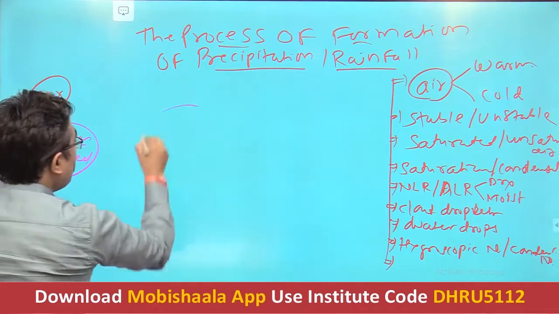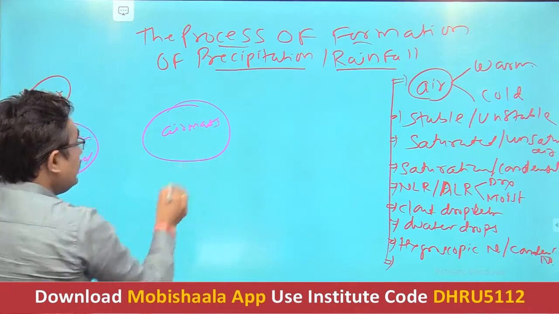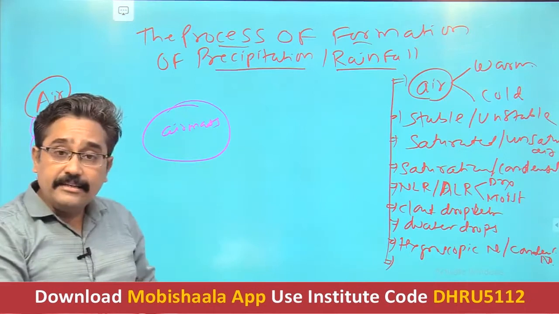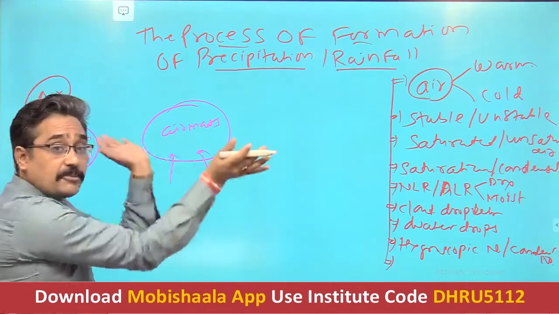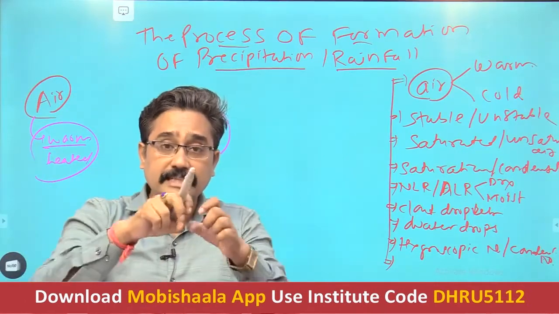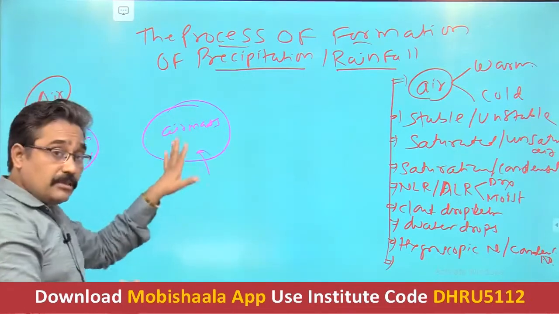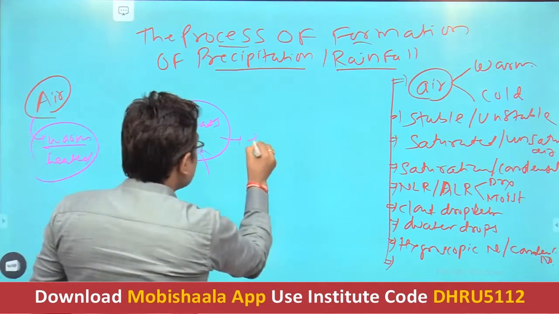If this is the air mass and it gets heated, it expands. Everybody knows it's a basic concept that if heat is given, the substance expands. So once air gets heated, it leads to expansion.